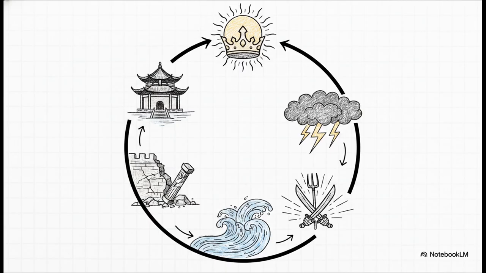But if the dynasty became corrupt, or if huge disasters like floods and famines hit, the people viewed this as a loss of the mandate, and this actually justified rebellion and the rise of a brand new dynasty. It was like an ancient built-in system of accountability.